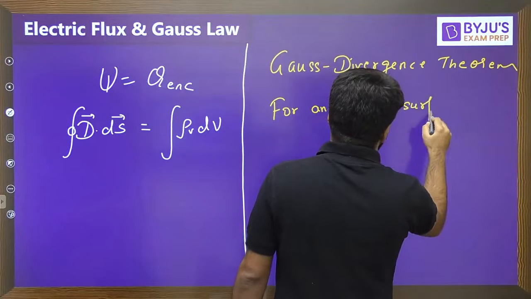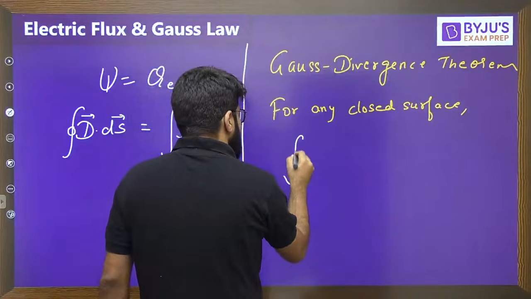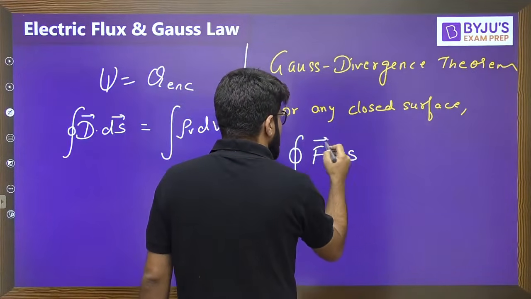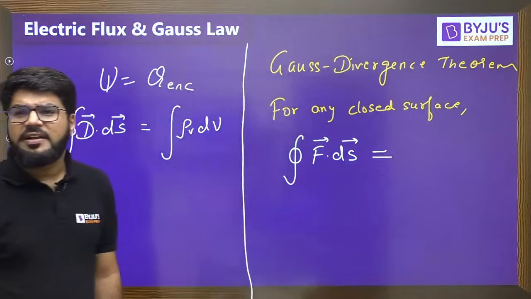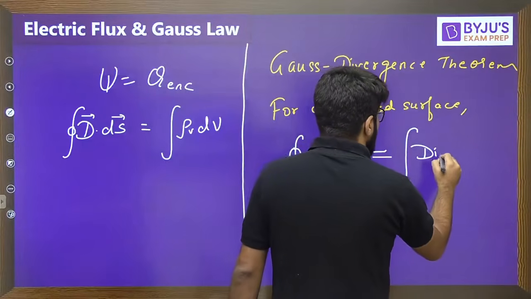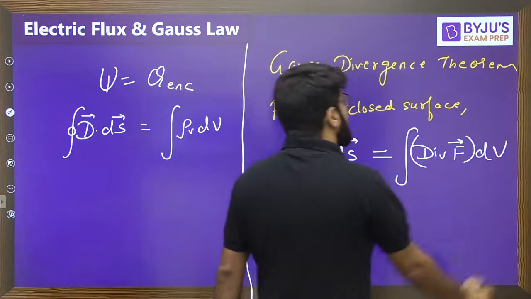For any closed surface, the integral of F dot dS, where F is any vector, the surface integral of a vector function, is equal to the volume integral of the divergence of F.